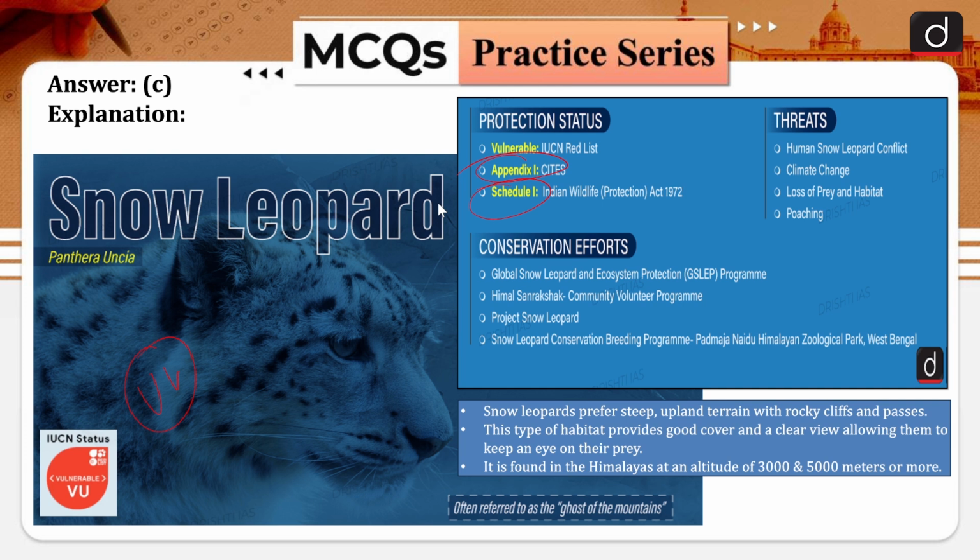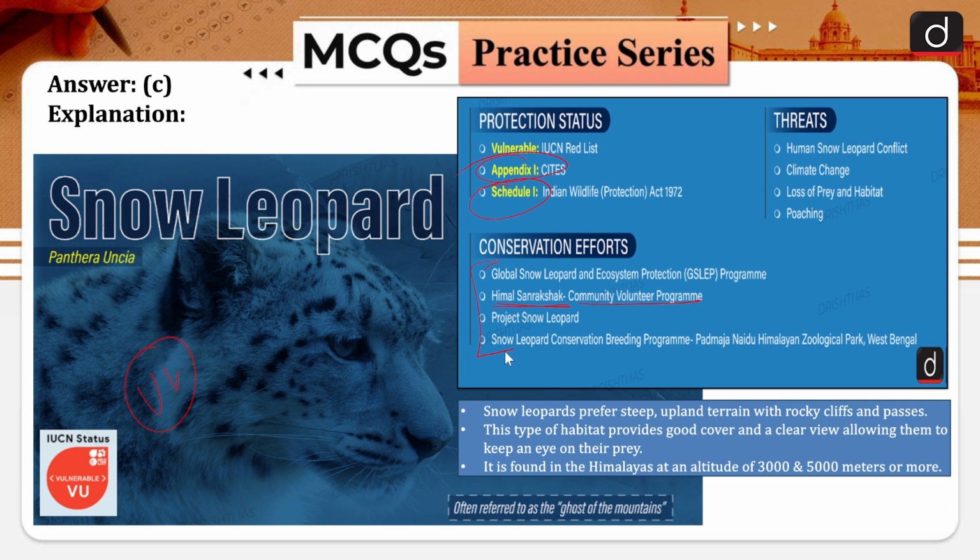When we are talking about the threats, there are certain common ones: habitat loss, climate change, loss of prey, poaching, etc. These are threats present to snow leopards. Then there are conservation efforts: the Global Snow Leopard and Ecosystem Protection Program, that is GSLEP; the Himal Sarakshak Community Volunteer Program; Project Snow Leopard; and snow leopard conservation breeding programs. All these efforts are being made to safeguard the population and the habitat of snow leopards.